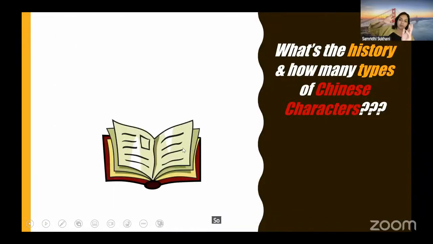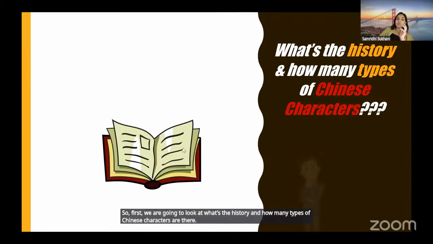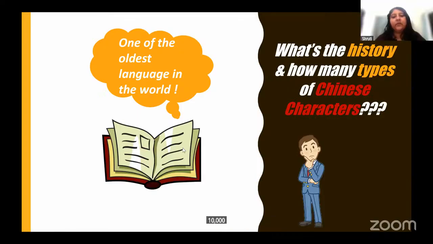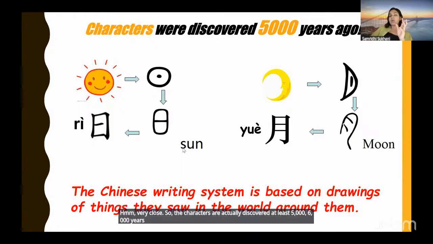So first we're going to look at what's the history and how many types of Chinese characters are there. Anybody knows how old is this language in terms of years? 1,000, 2,000, 3,000, 4,000, 5,000, 10,000? 10,000. It's definitely as old as India's. Okay, any other answer? 5,000. Very close. So the characters are actually discovered at least 5,000-6,000 years ago.